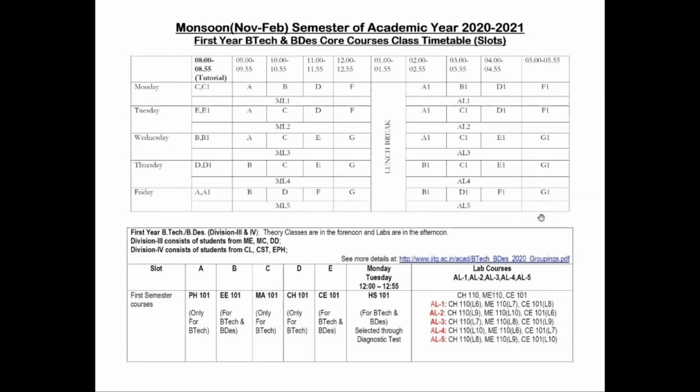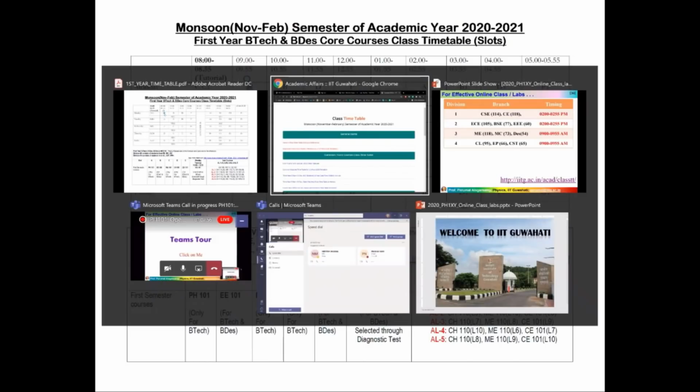As I said, the A you can see here, oh, I cannot mark. OK, so A belongs to engineering physics students, PH 101. But then there is also an A1. This means that division 3 and division 4 take the theory classes in the forenoon and the labs in the afternoon. Remember division 3 and division 4, we have already discussed who they are. Let's recall if possible.